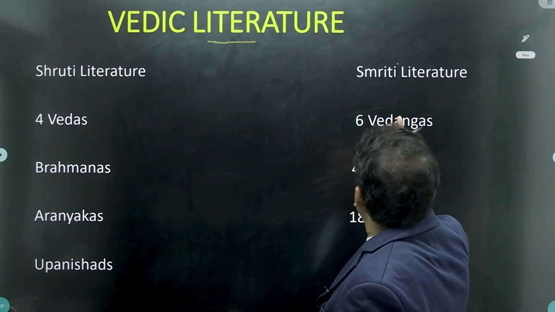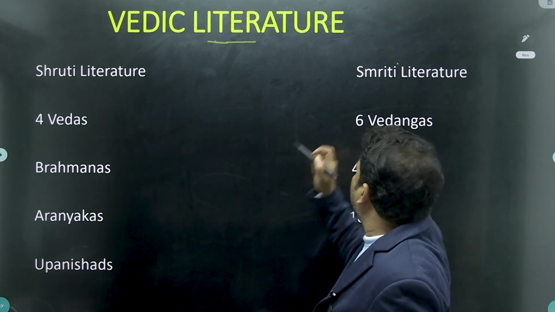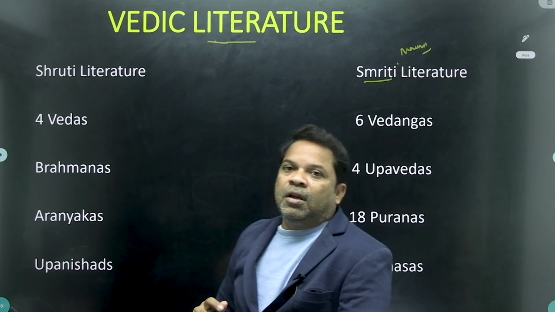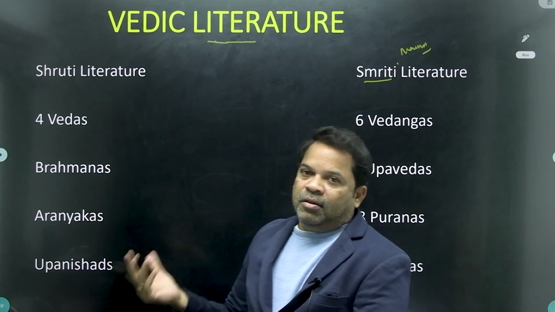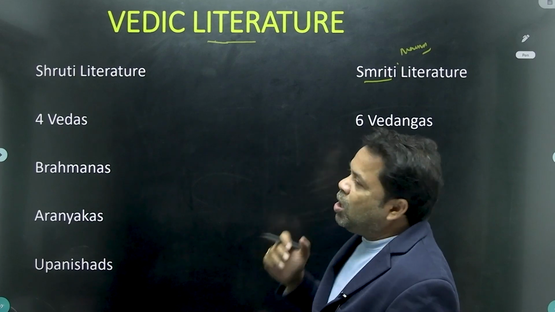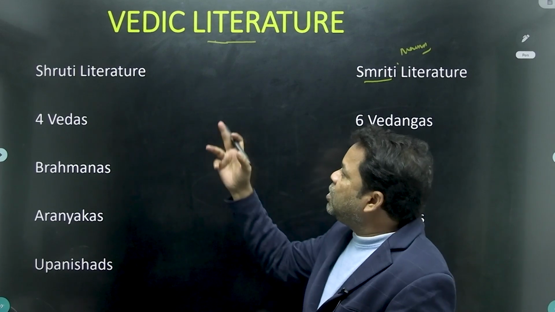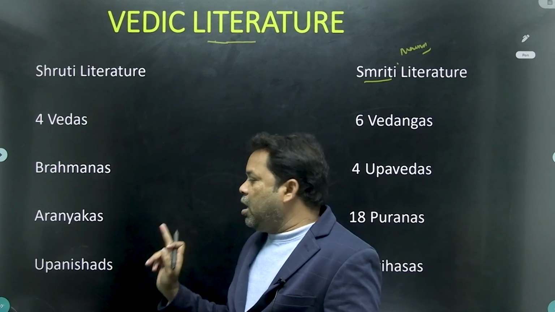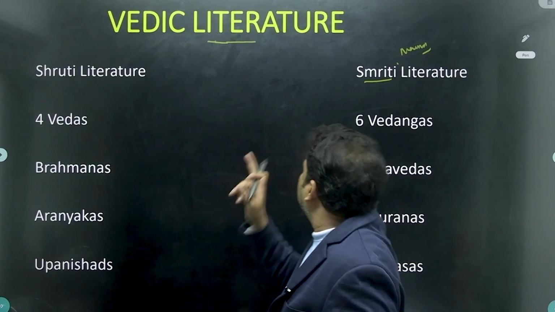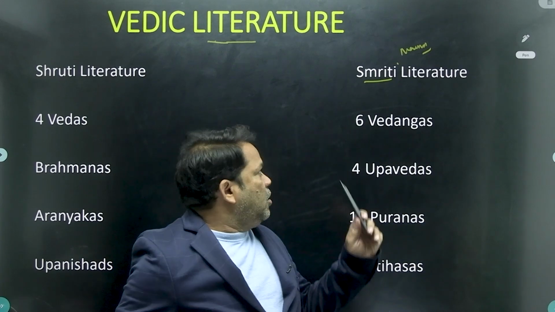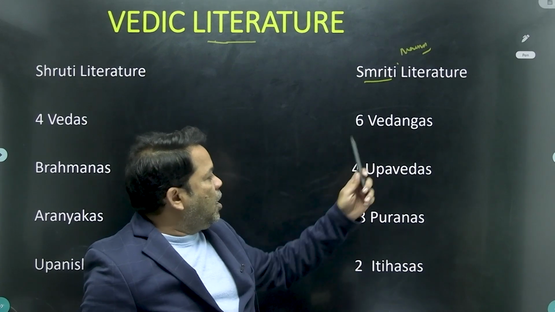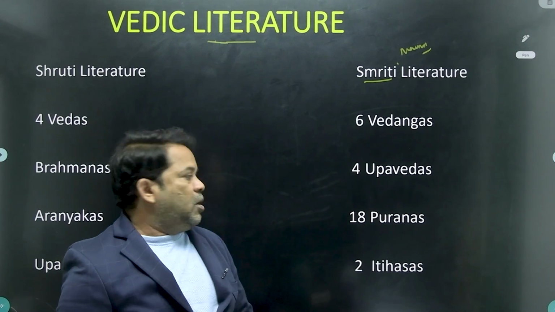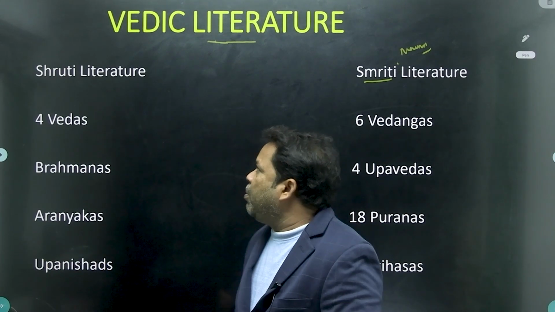Whereas coming to the Smriti literature, Smriti means memory. And this was made by man and it is called Purusheya. Shruti literature consists of four parts: four Vedas, Brahmanas, Aranyakas and Upanishads. Whereas the Smriti literature consists of six Vedangas, four Upavedas, 18 Puranas and 2 Itihasas. Let us see one by one.